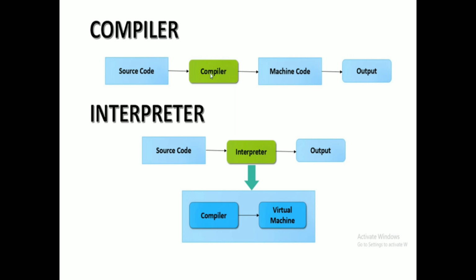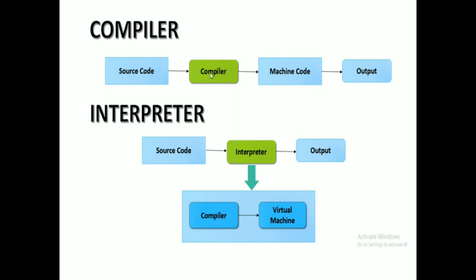First, the source code will be given to the compiler. The source code is the normal program we type. After typing the program, it will be given to the compiler. The compiler will check syntactic errors; logic will not be checked in the program. Syntactic errors will be checked in the compiler.